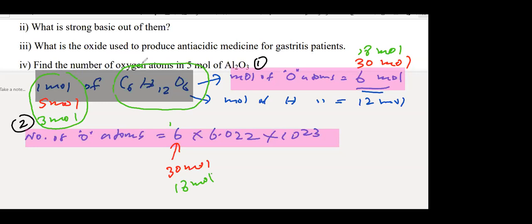Some students don't learn the concept, they learn the technique. Then they can change only the molecule and the moles. The method is same. First you find the atomic moles, then you convert that into atoms. Some students look at only the formula and tell us 6 oxygen atoms. That is wrong. If you take 1 man, 2 hands. But if I tell 1 mole of humans, can you tell 2 hands? No. You have to tell 2 moles of hands into Avogadro constant.